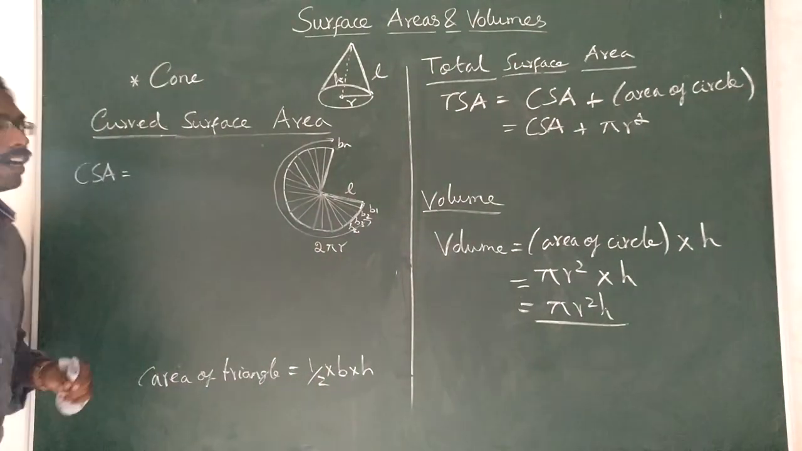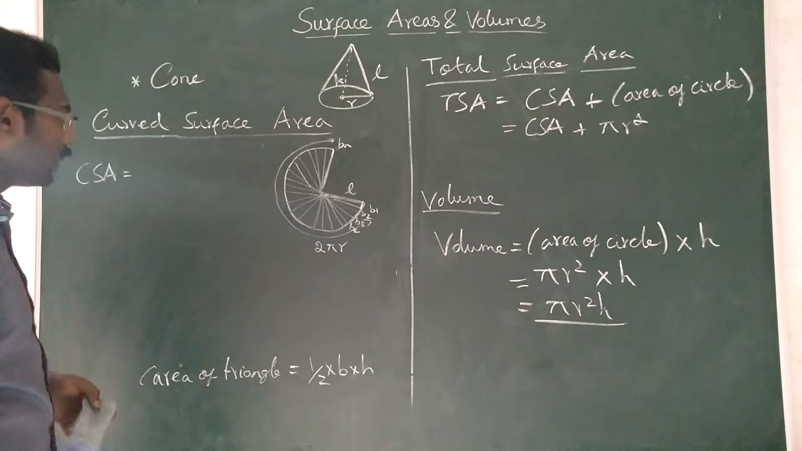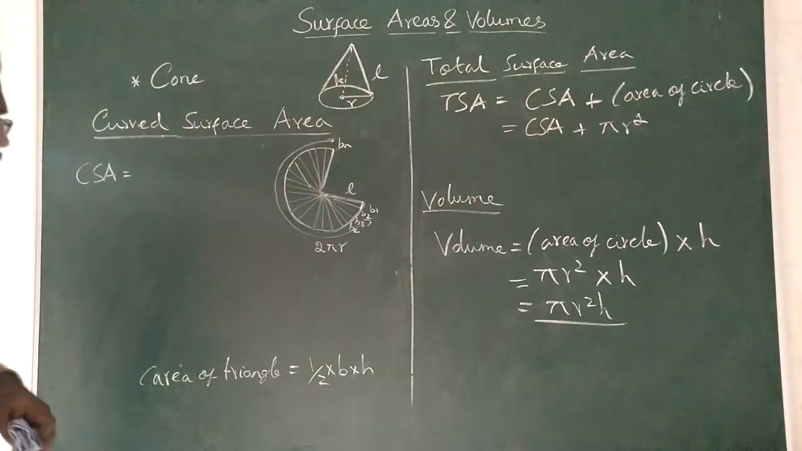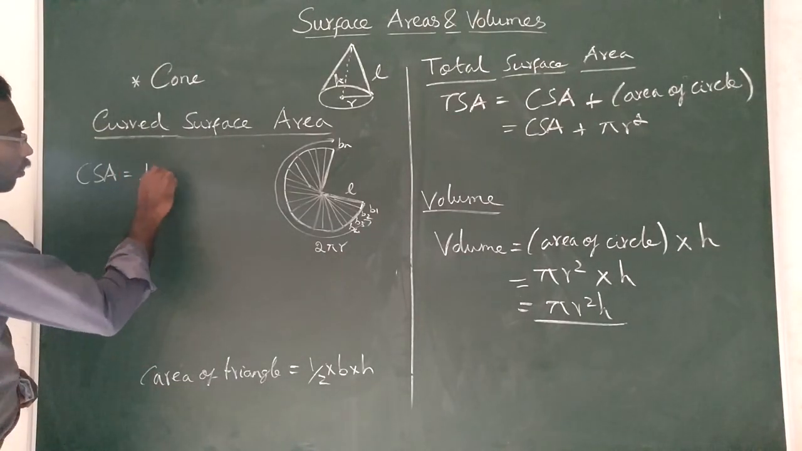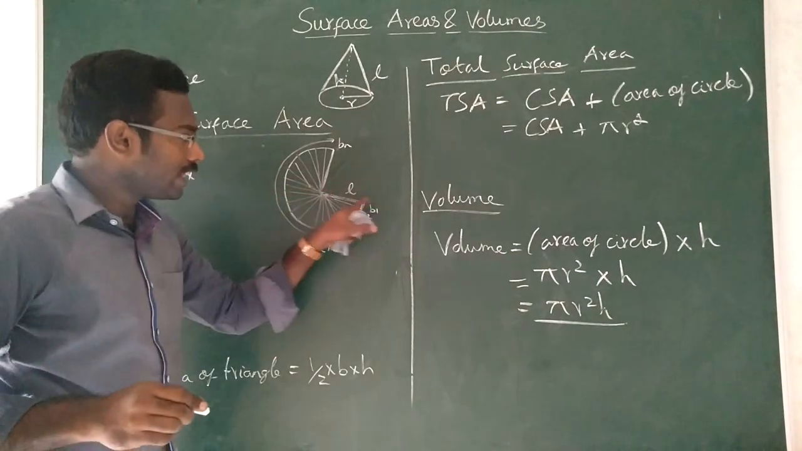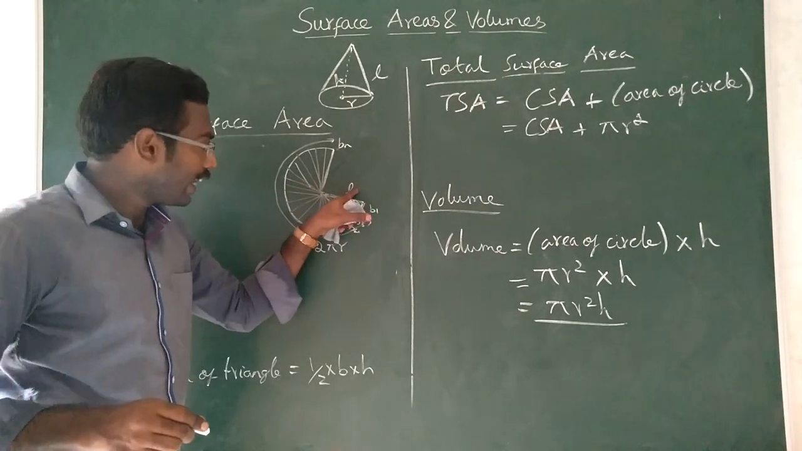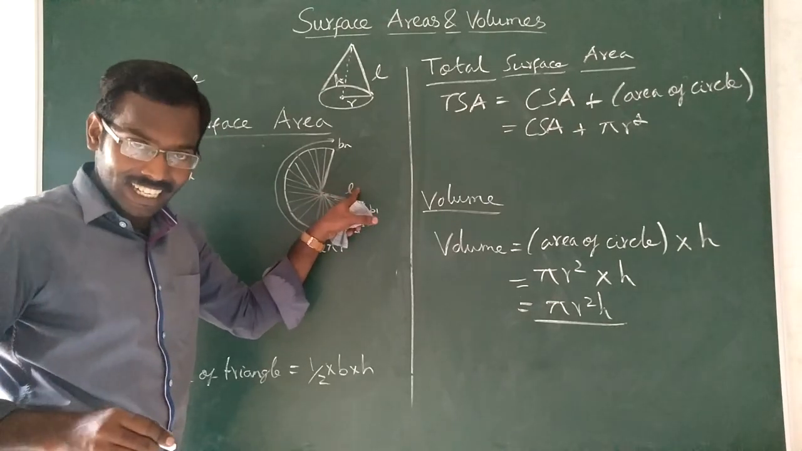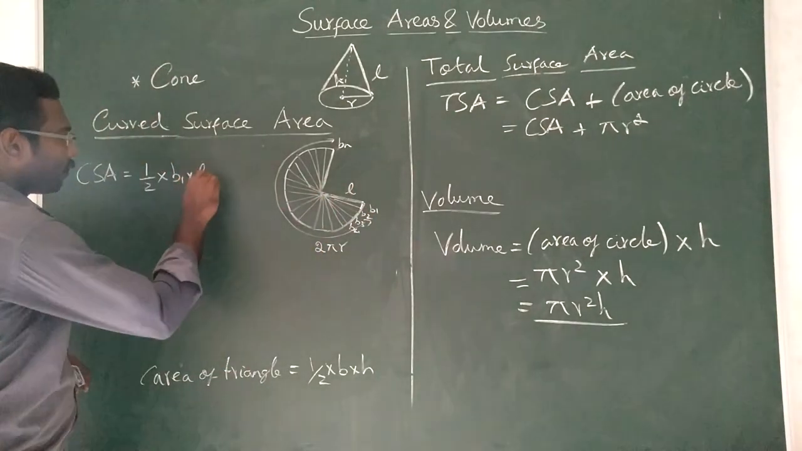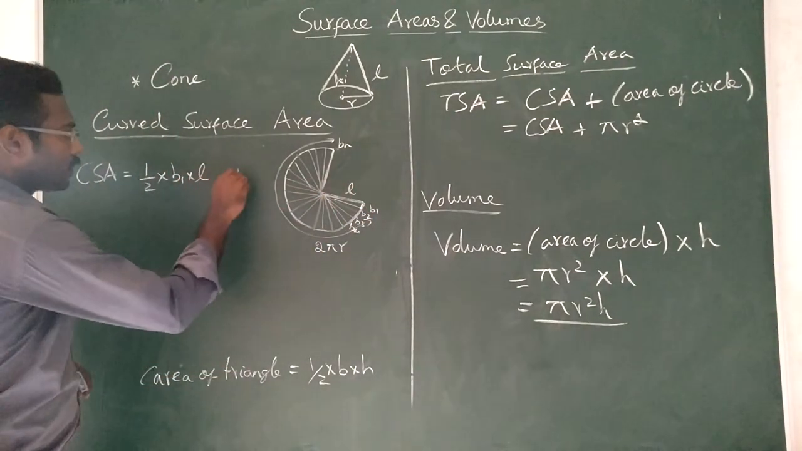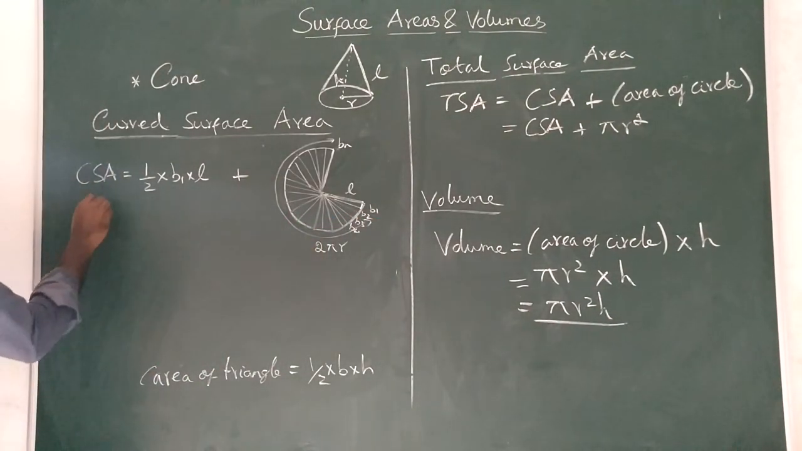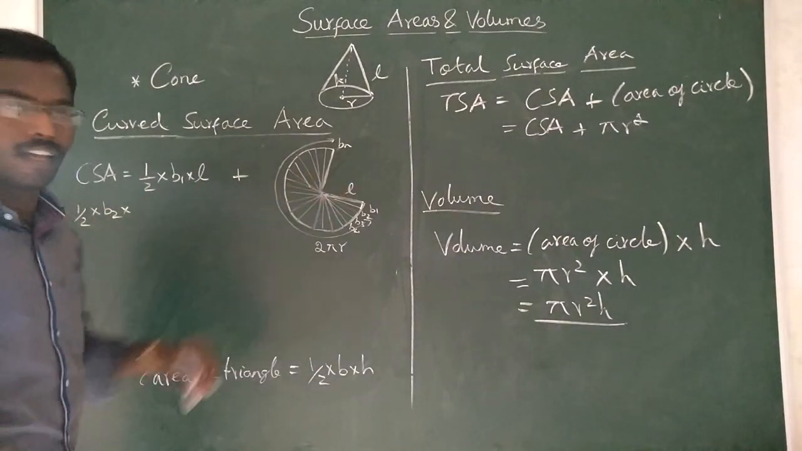Therefore, curved surface area of cone is equal to nothing but this. How will you write it? First you will write the first triangle. First triangle is half into the base b1 into the height, which is the slant height L. Understood now? Instead of height you can write the slant height L. Plus the second triangle, half into b2 into the height, which is the same L.